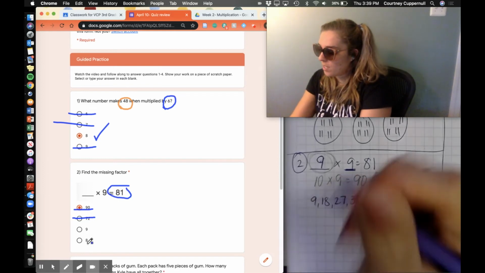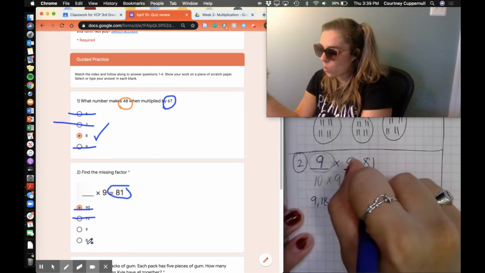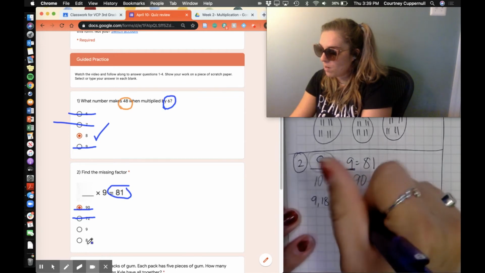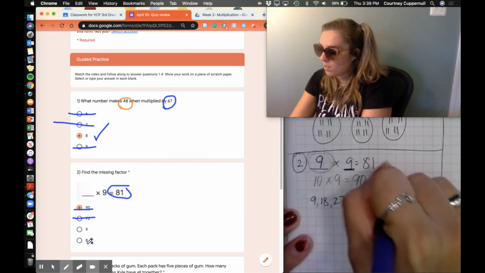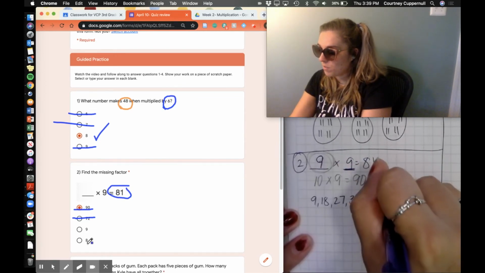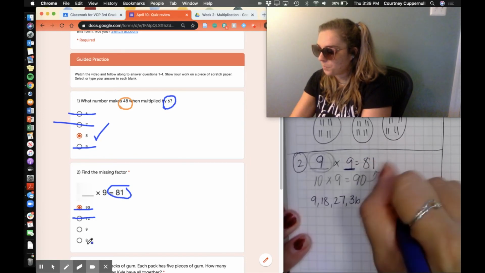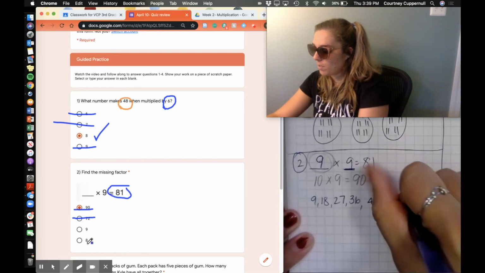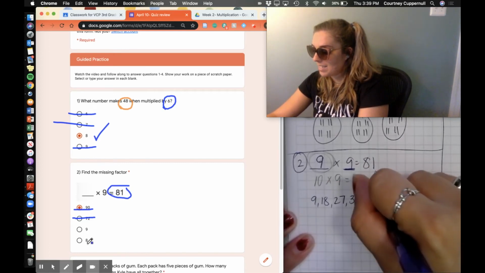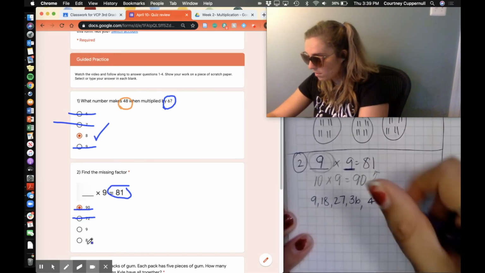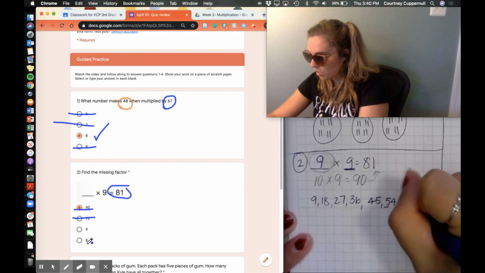So if I had 36, my 10s place goes up by 1. 40, my 1s place goes down by 1. 6 becomes 5. My 10s place goes up by 1. 40 becomes 50. My 1s place goes down by 1. 5 becomes 4. 10s place goes up by 1. 50 becomes 60. 1s place goes down by 1. 63. You know the drill.